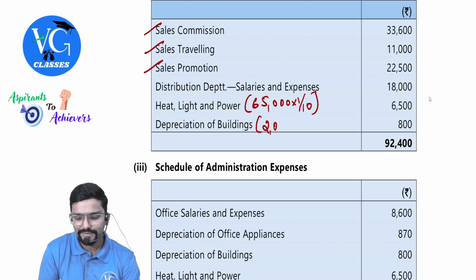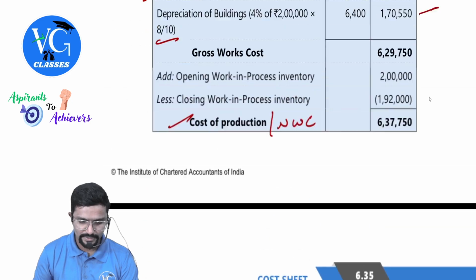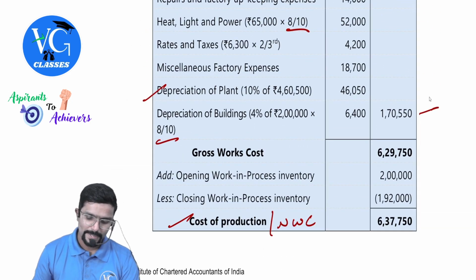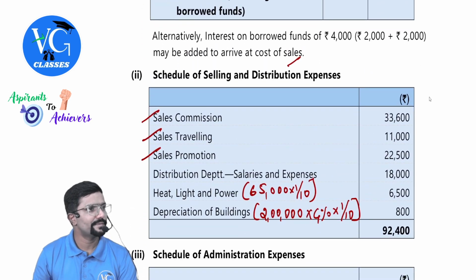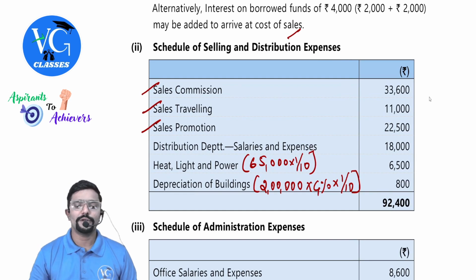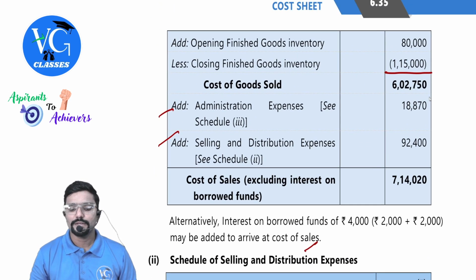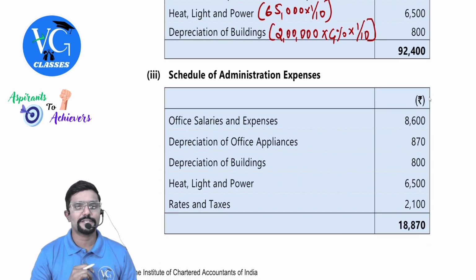Depreciation, 2 lakh is asset value, right? Into 4% into 1 by 10. 1 by 10 only, right? Yes. Here it is 8 by 10. Ratio is 8:1:1, right? So 800. So 90,400. Bring it to the main answer. 90,400. Next, schedule of administrative expenses.